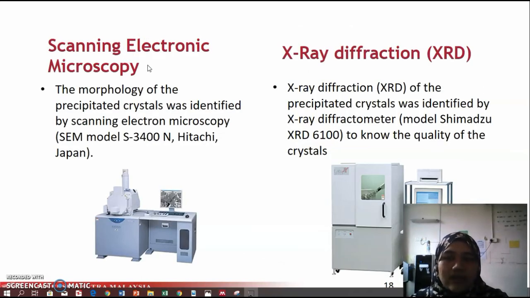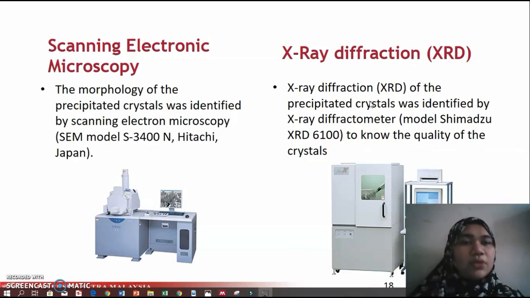Also, scanning electron microscopy is used for the morphology of the precipitated crystal. And then XRD is also used. XRD is X-ray diffraction, and XRD will be used to determine the quality of the crystal.